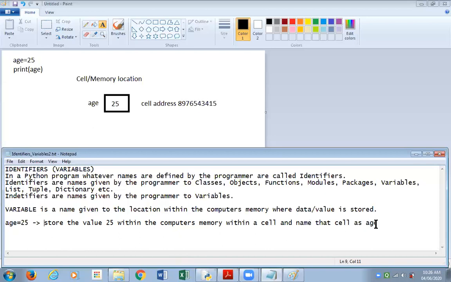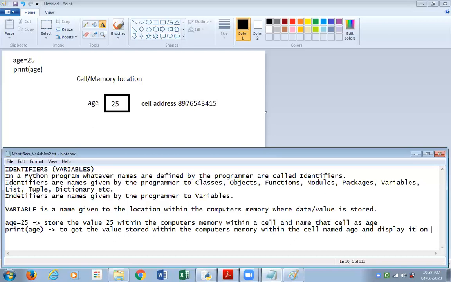Later, when we write a statement in the program as print age, we are telling the computer to get the value stored within the computer's memory, within the cell named age, and display it on the screen.